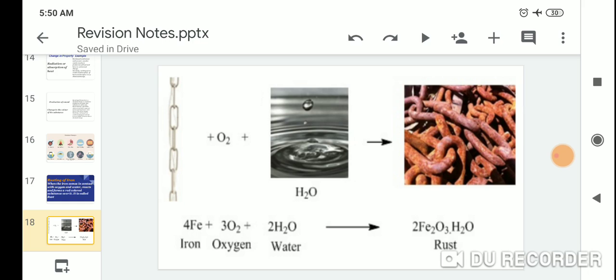Rust: iron plus oxygen and water gives rust, Fe2O3.xH2O. The left side has iron, oxygen and water, which are called the reactants, and the right side has the product, the rust.